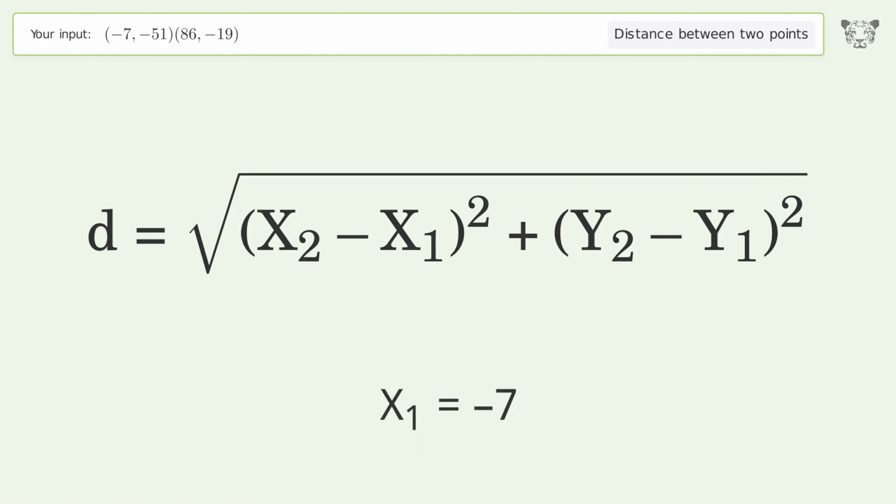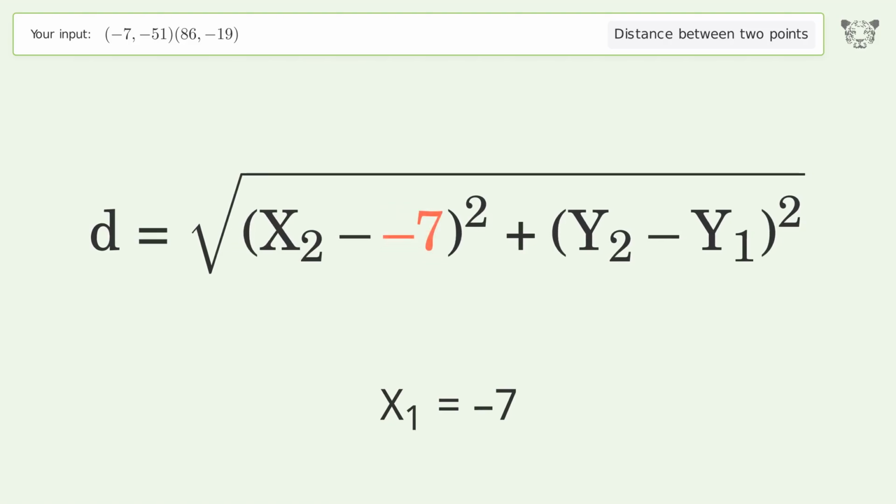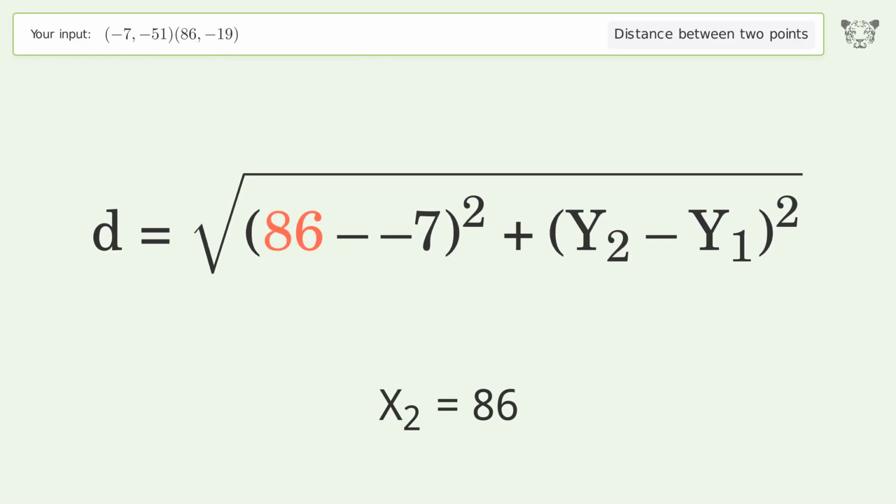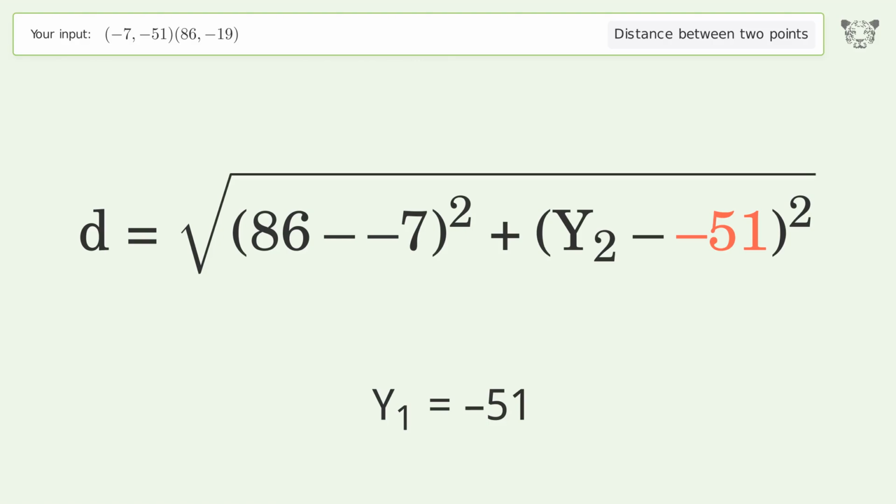x1 equals -7. x2 equals 86. y1 equals -51. y2 equals -19.